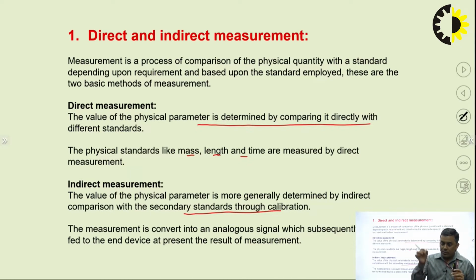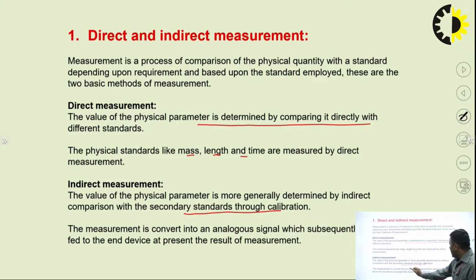The mercury is rising in the tube of the thermometer, and that length we are measuring. So the first measurement is the measurement of length, and that thermometer is calibrated in such a manner that it gives you the reading of temperature. So this is not the direct measurement. Directly we are measuring the length or the rise of the mercury in the thermometer, and indirectly we are getting the result through the calibration in terms of temperature. So this is the direct and indirect measurement.